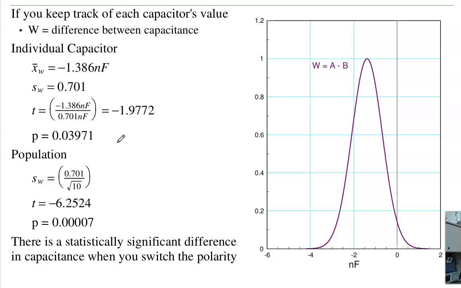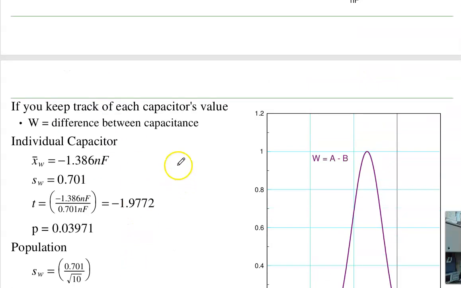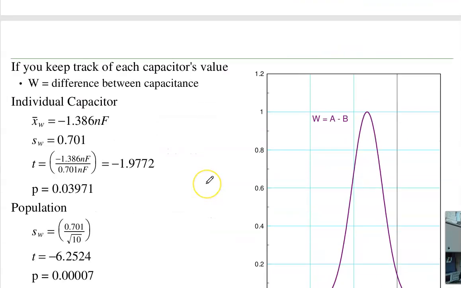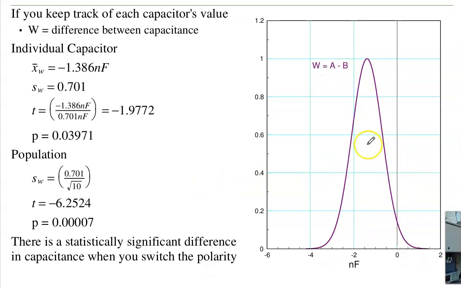I can see the difference if I analyze the data separately, meaning for each capacitor, take correct polarity versus incorrect. Incorrect capacitance actually goes up on average by 1.3 nanofarads. There's a distribution saying this is definitely left of 0. I can see that. So if I analyze it on an individual basis, take each capacitor's correct and incorrect polarity, take the difference, I can see that difference right there.